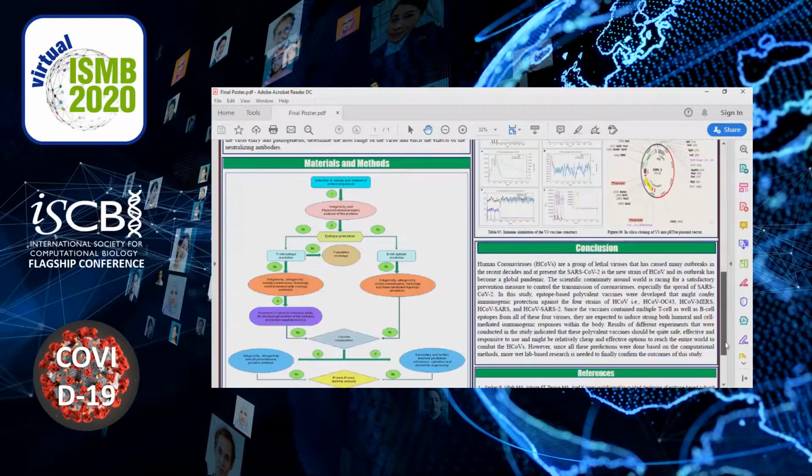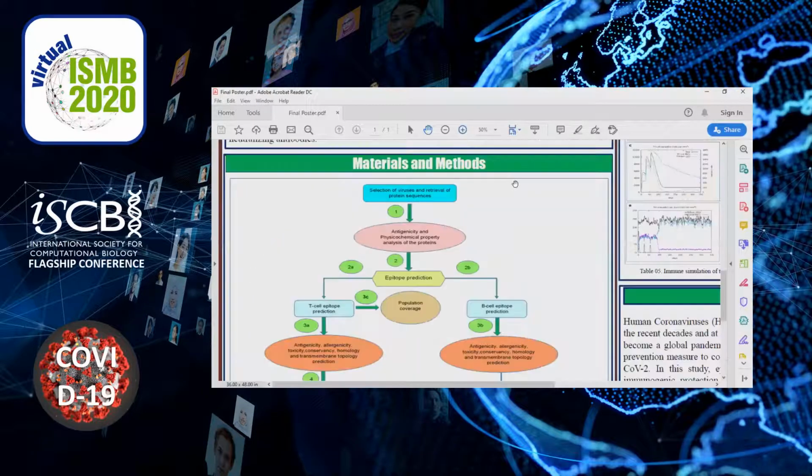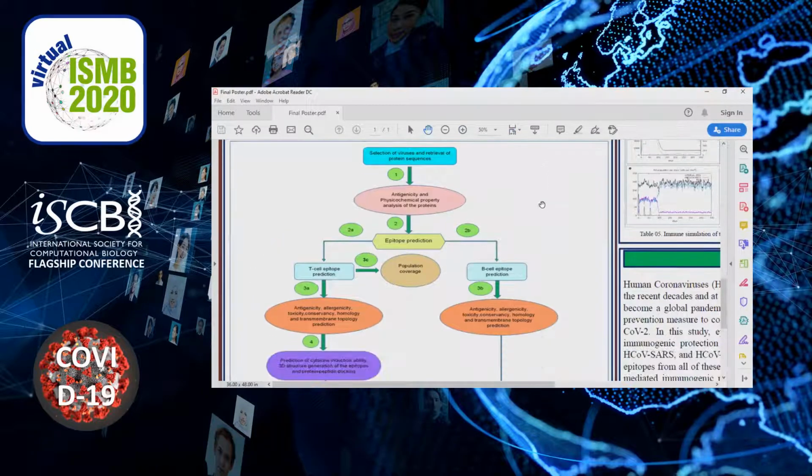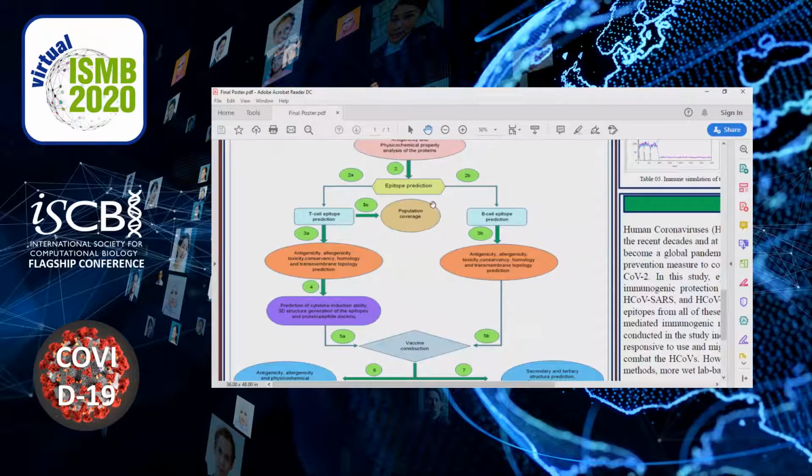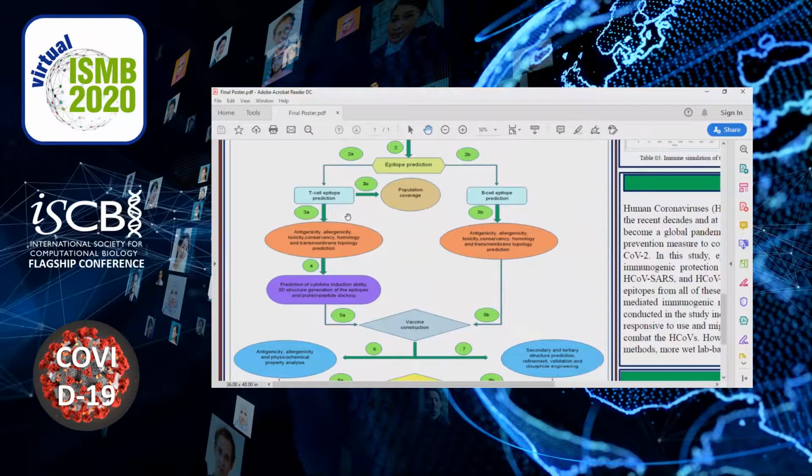Okay, so now let's look at how the study was designed or conducted. Here you can see at first we selected our viruses and the protein sequences, and we used the spike glycoprotein of the coronaviruses to design the vaccines. I mean, the vaccine will target the spike glycoproteins. Then the antigenicity and physiochemical property analysis of the proteins are conducted, and then the epitope predictions are done. The T cell and B cell epitopes are predicted, and some filters are set, like the epitopes should have to